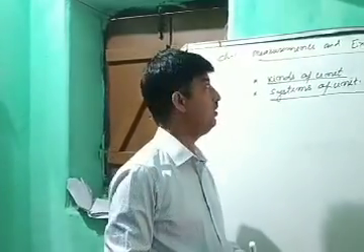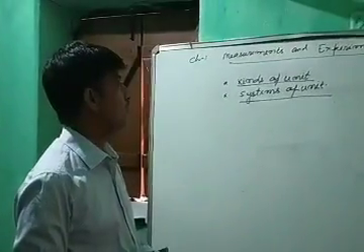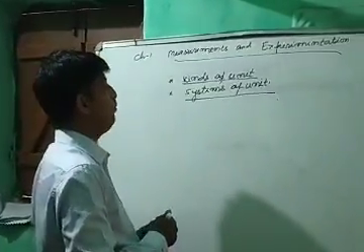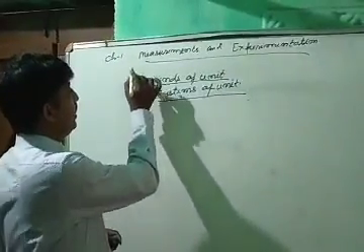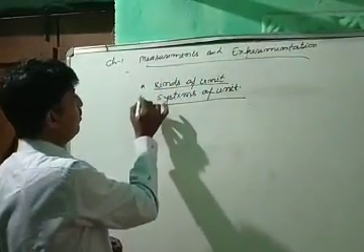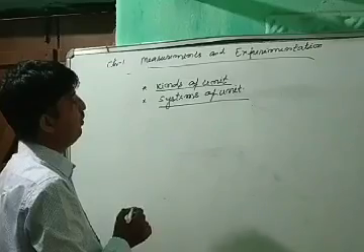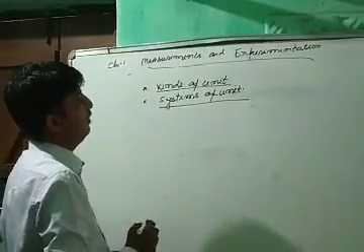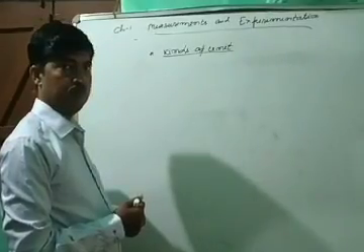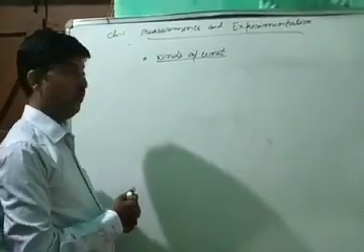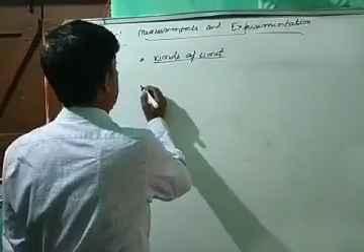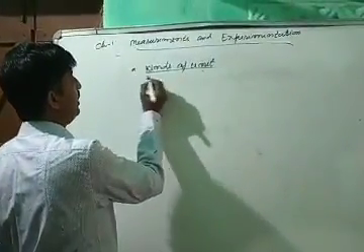Good morning, students. Today we shall discuss the following two topics of the first chapter of physics: measurements and experimentation. The first topic is kinds of units, and the second topic is system of units. Let us start with the first topic: kinds of units.